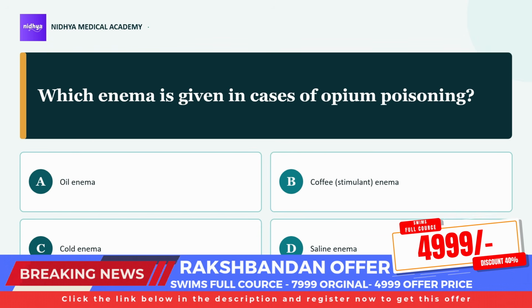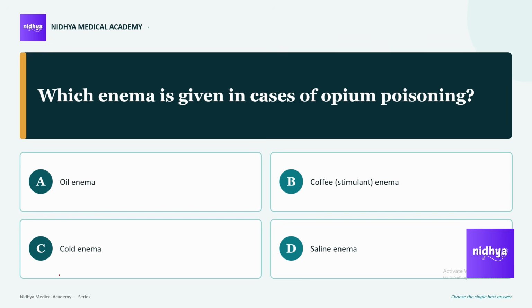The first question is, which enema is given in case of opium poisoning? And the answer is coffee stimulant enema. Why? Because during opium poisoning, the patient is already unconscious or drowsy. The patient cannot swallow an enema by mouth, so we will be giving it rectally. The amount will be as minimal as possible, that is 90 to 120 ml. So we give coffee stimulant enema.